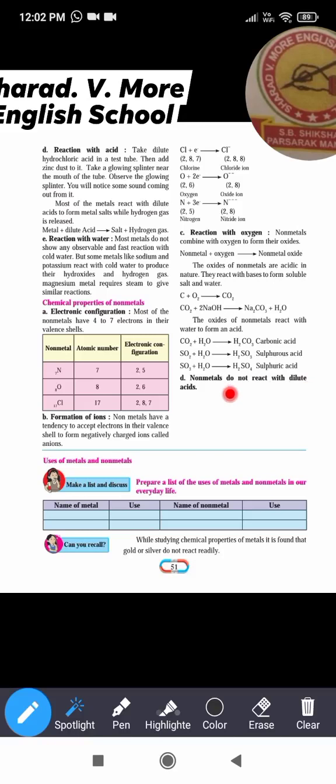Now the fourth one, non-metals do not react with dilute acids. What is the reason here? Because non-metals themselves are acids. Non-metals themselves, what is their nature? Acidic. So that acidic nature will not react with the dilute acid because their natures are the same. Both have the same nature. Because of this, non-metals do not react with dilute acids.